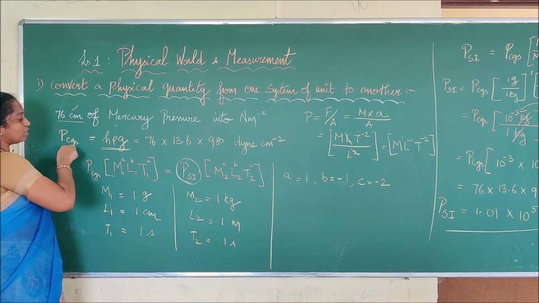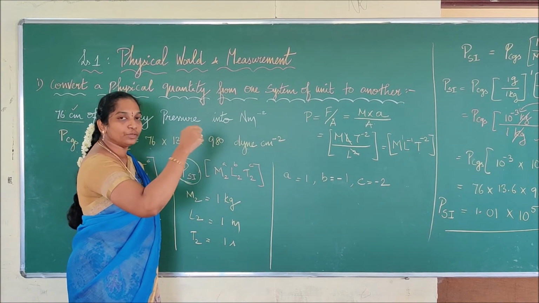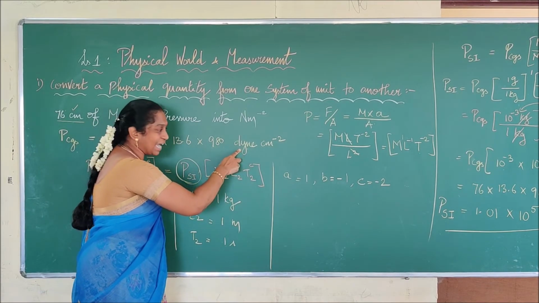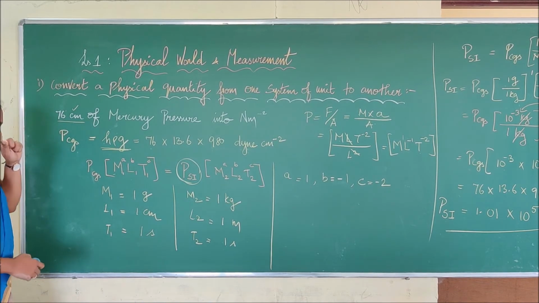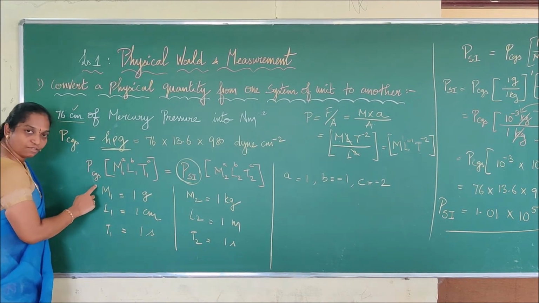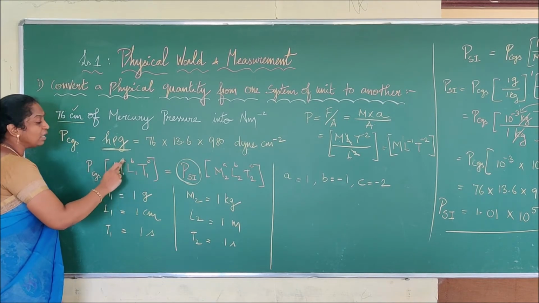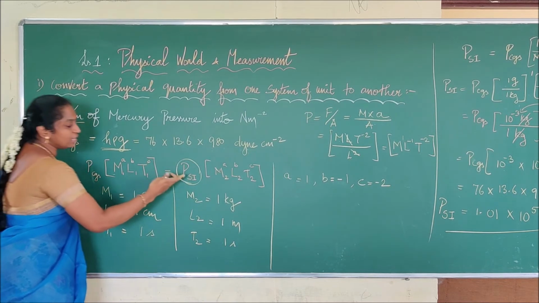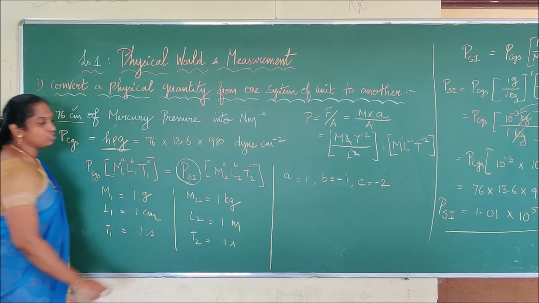Right? Then for pressure, what is the unit of pressure? It is force by area, means Newton per meter square. In terms of CGS, the Newton value is given in terms of dyne per centimeter square. Is it clear? Then what we have taken? We have taken pressure in terms of CGS into M1 power a, L1 power b, T1 power c. Right? A, B, C. We don't know what power it depends upon. Then that is equal to pressure in terms of SI into its dimensional values.